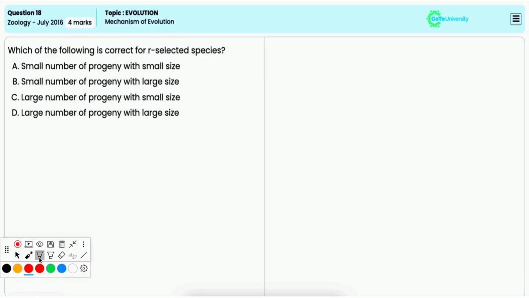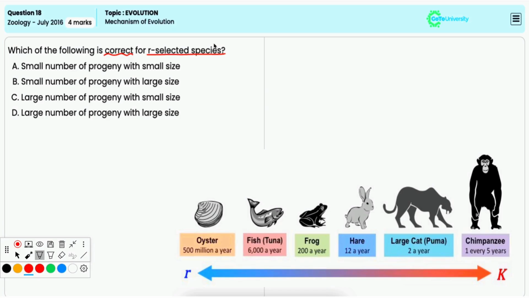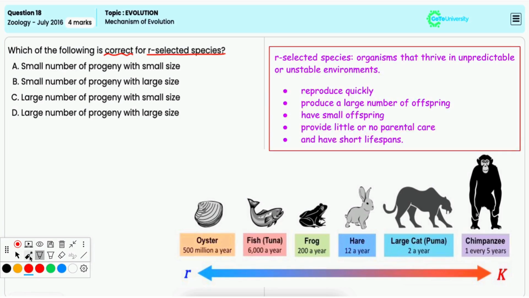In this question, you have to identify the correct statement regarding our selected species. Now, our selected species are organisms that thrive in very unstable environments. So, they reproduce quickly and they produce a large number of offspring to increase the chances of survival.